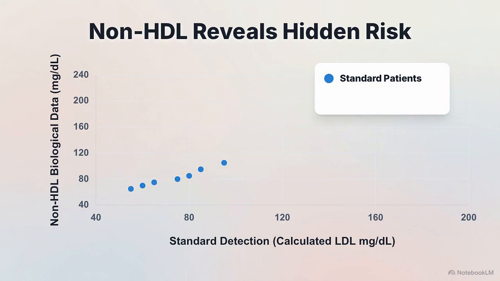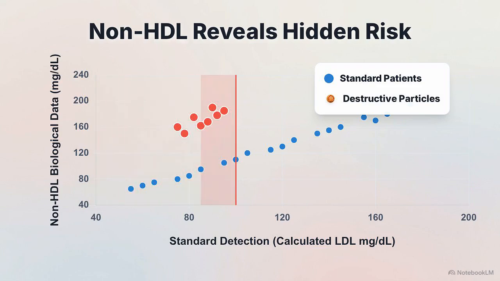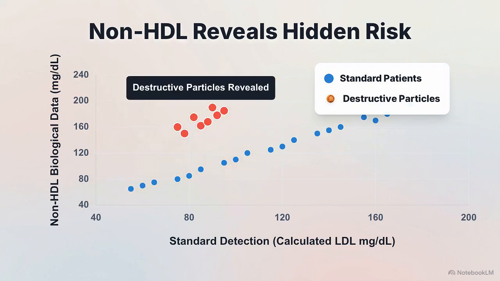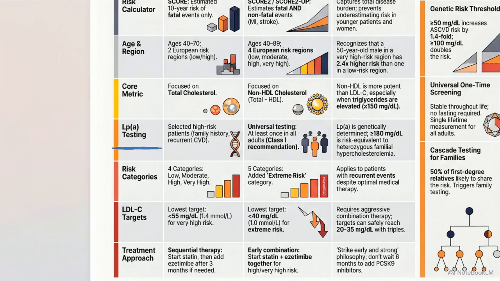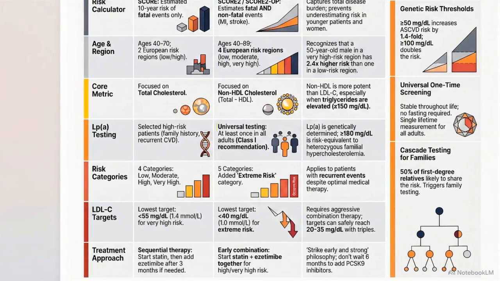Switching to non-HDL provides the biological data needed to reveal destructive particles in metabolically complex patients that standard calculations fail to detect. Looking at the lipoprotein A testing row, the old standard only recommended checking selected high-risk patients. The new 2025 standard is a Class 1 recommendation, universal one-time screening for LPA in every adult.